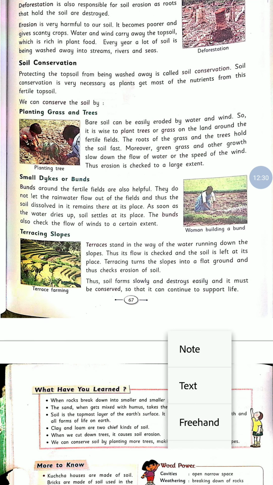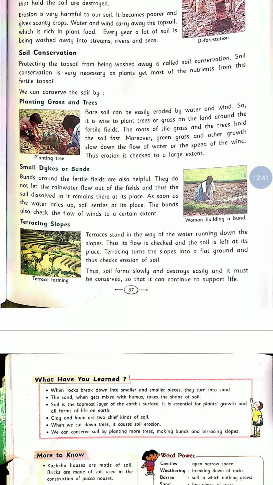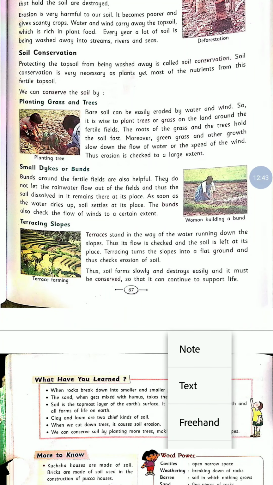If we grow small grass and trees, with their help we can conserve the soil, because the green grass and other growth slow down the flow of water and the speed of the wind. Now second, small digs or bunds around the fertile field are also helpful.